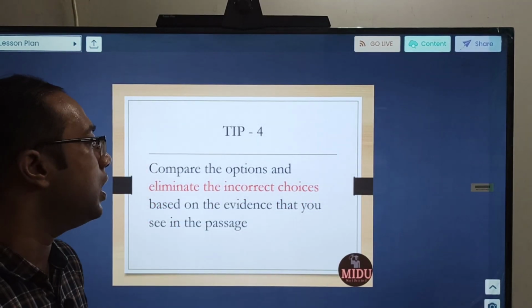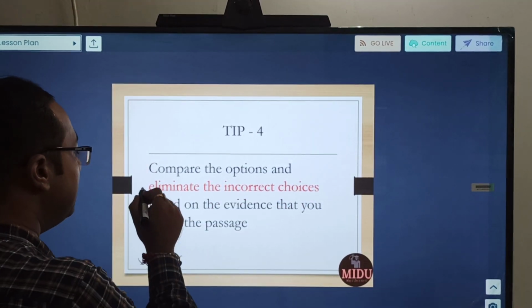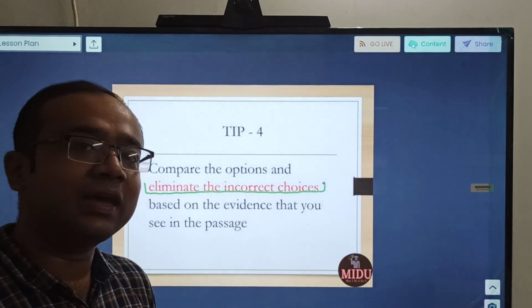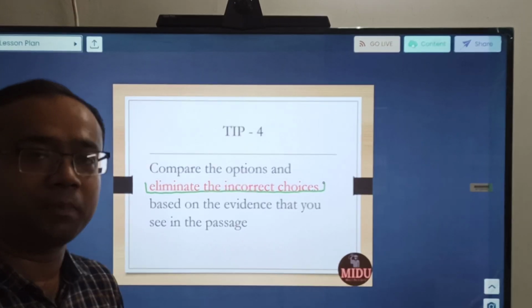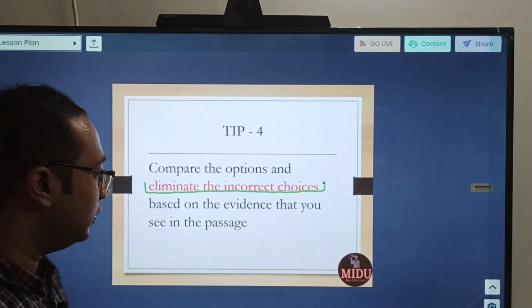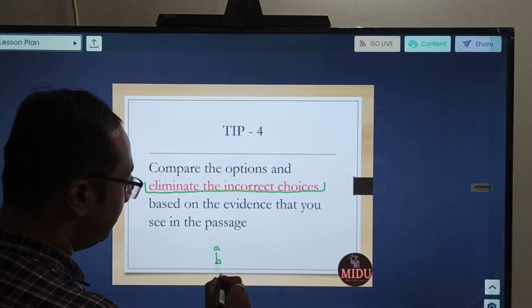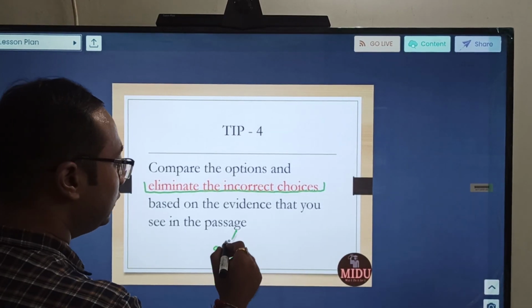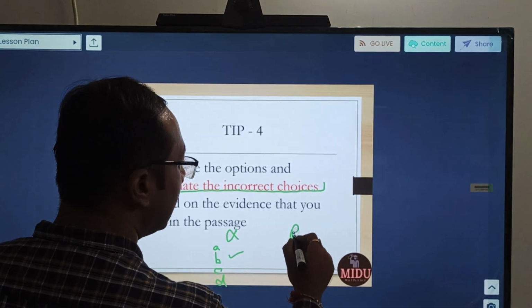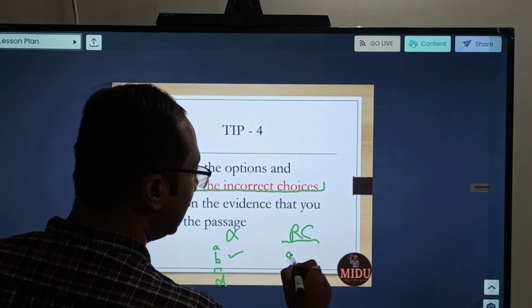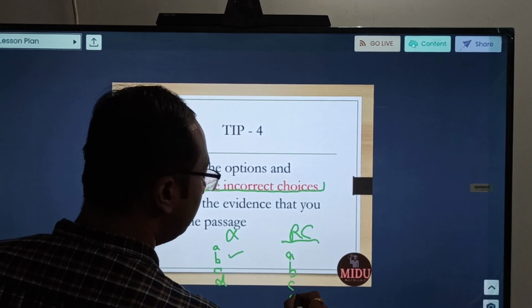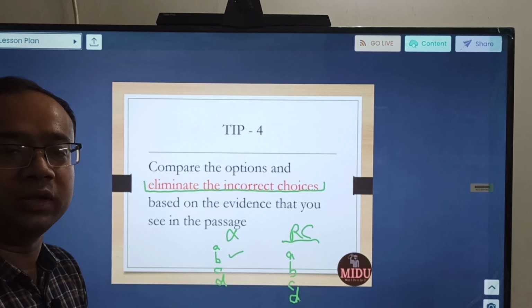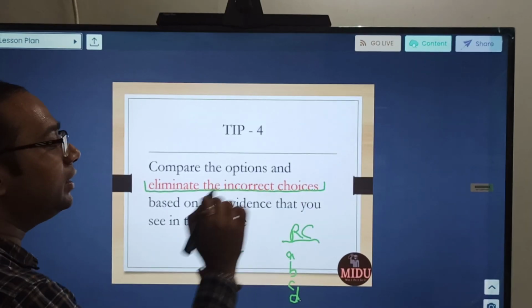Step number 4: compare the options and eliminate the incorrect choices. See, this is not like any logical or quant part in which you solve the question. There will be 4 options, A, B, C, D, and you tick the right one because you have the answer in front. No, this approach does not work in RC. In RC, because the options will be closely worded with only minor differences, what you need to do is eliminate the incorrect choices.